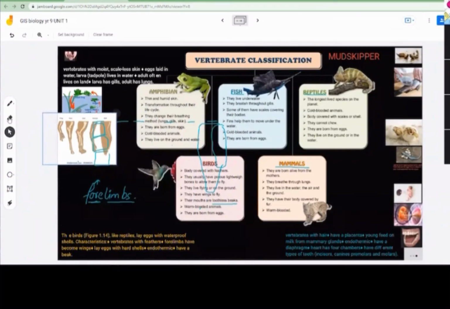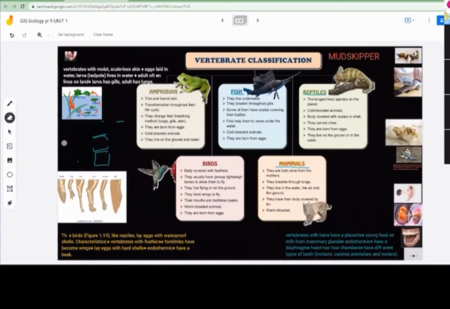Warm-blooded means what? Are they ectothermic or endothermic? Warm-blooded means they are endothermic. Excellent job. So this means they can maintain their body temperature.